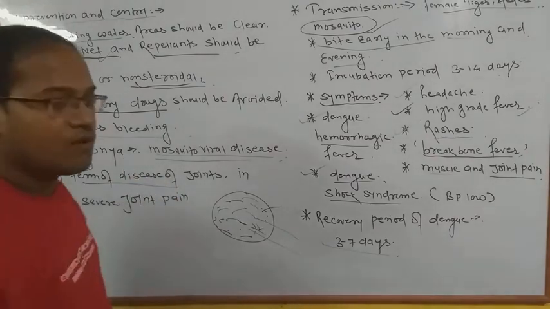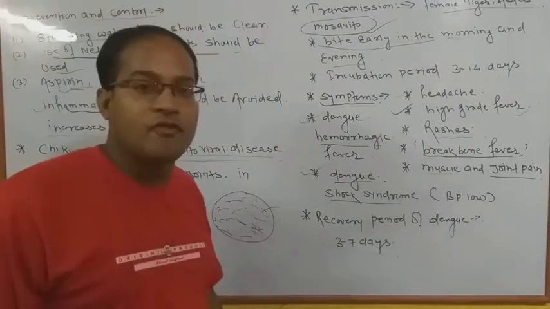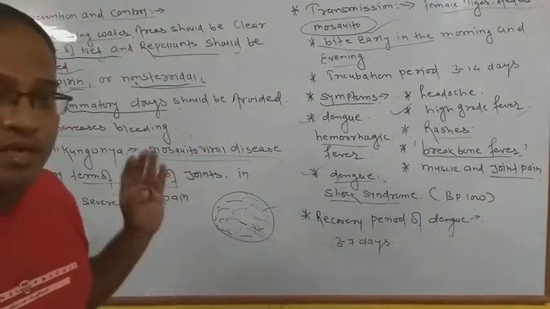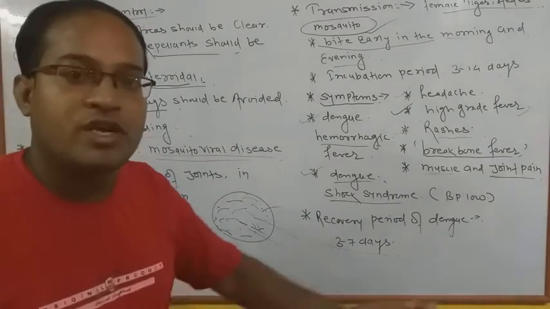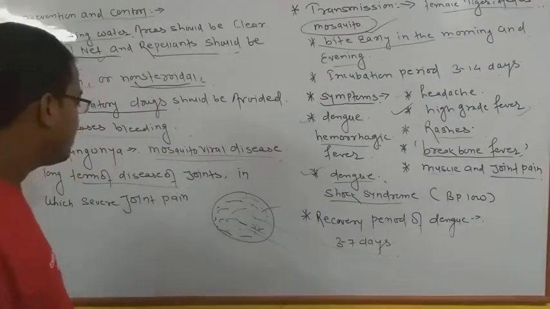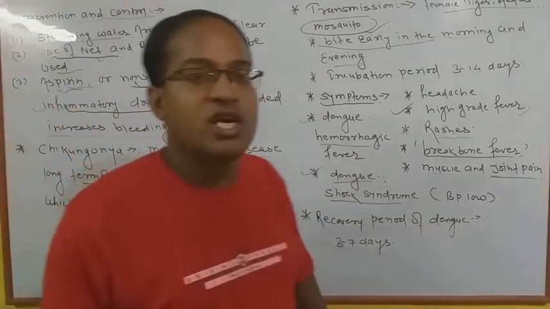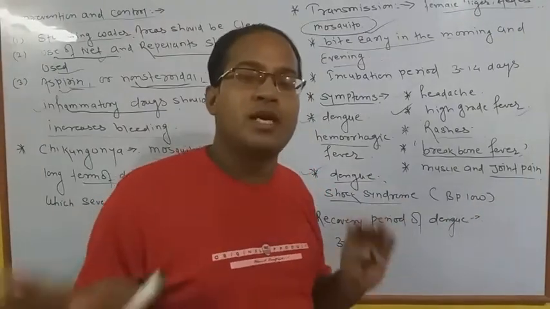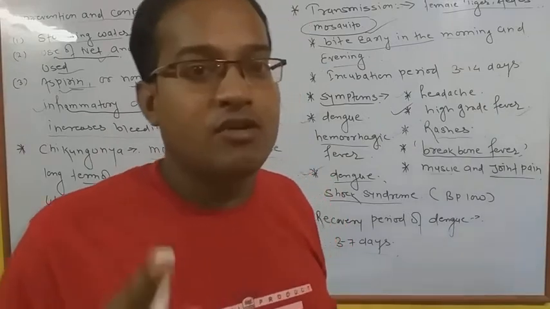This is the most harmful for human beings. Chikungunya is a long term disease, dengue is a short term. If you get proper treatment, definitely it will be cleared, but if you don't get proper treatment, it means chikungunya will lead to a very long life. Okay, chikungunya means it is a long term disease of the joints, like elbow, knee, shoulder, several types of joints will have severe pain. Okay, and if the pain increases, definitely you will suffer.